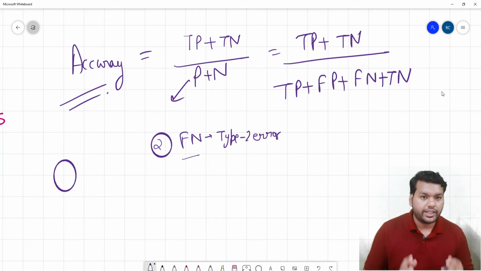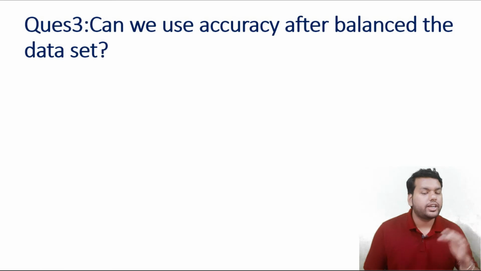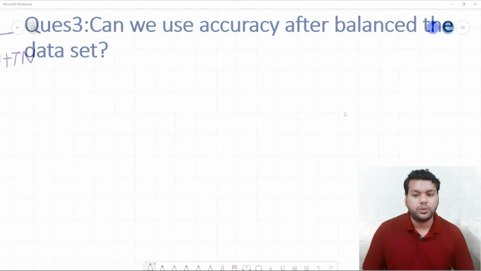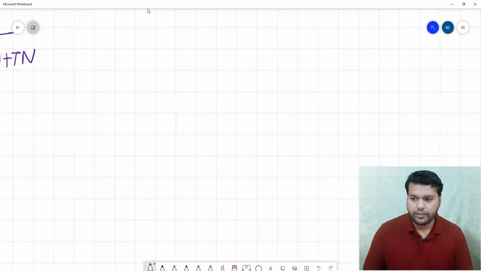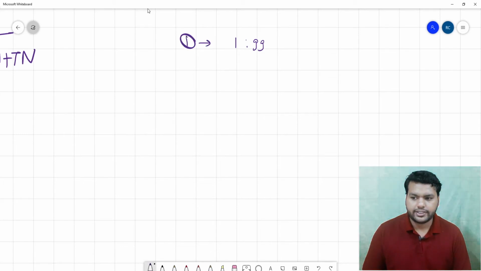The third question is, can we use accuracy once we balance that imbalanced dataset? Before giving that answer, suppose we have an imbalanced dataset of 1:99, with a total of 100 points, where class 1 has 1 point and class 2 has 99 points. This is your dataset D.